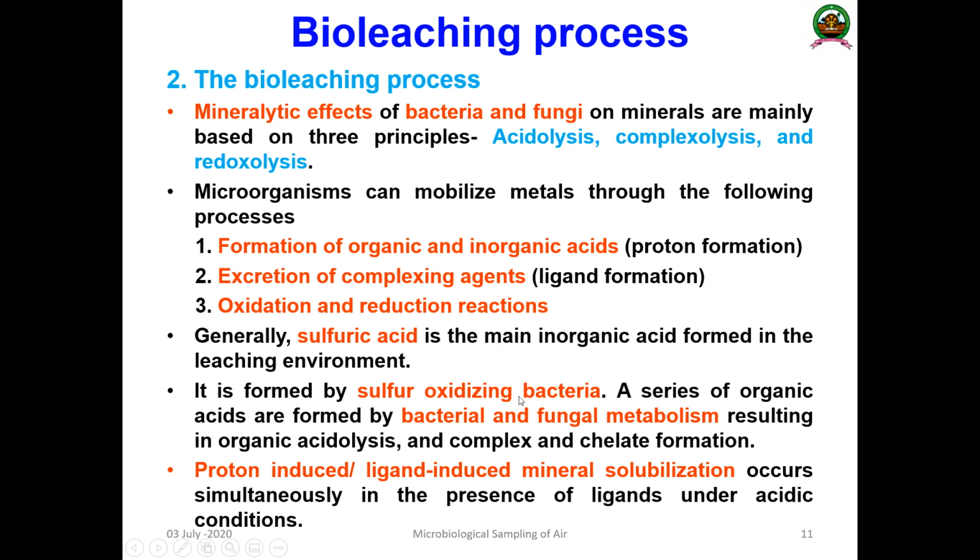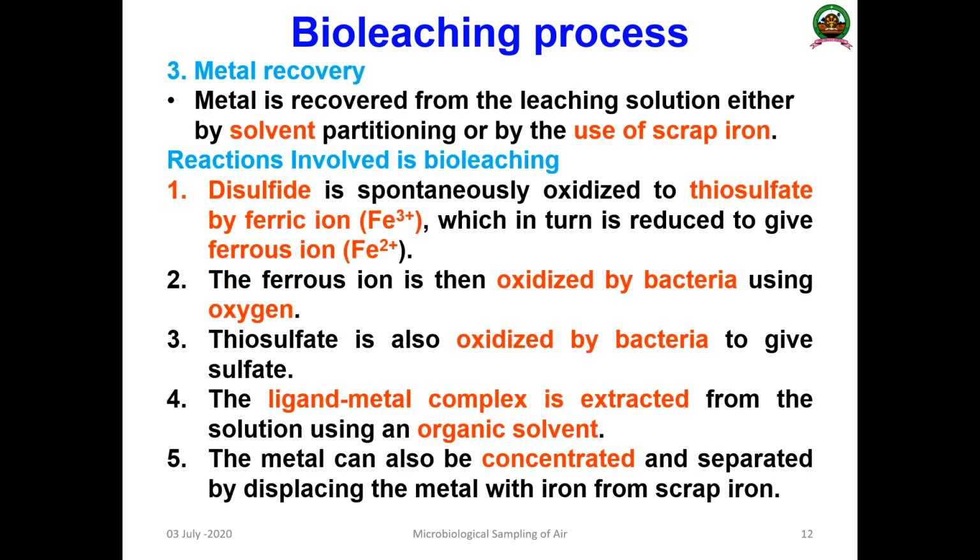And there is a series of acids formed by bacterial and fungal metabolism, resulting in organic acidolysis and complex and chelator formation. In this process, the proton induced or ligand induced mineral solubilization will happen simultaneously in the presence of ligand under acidic condition. So that is an important aspect.